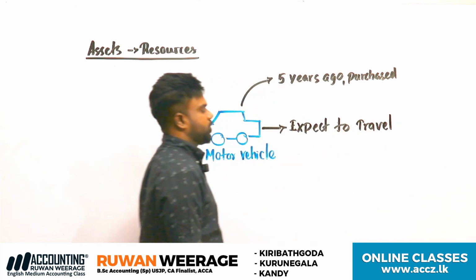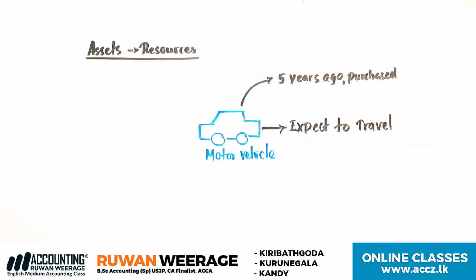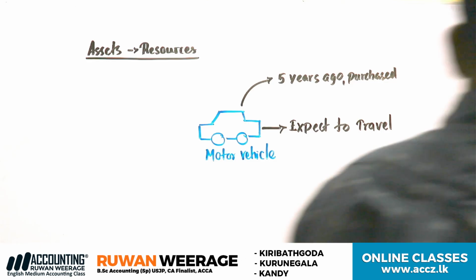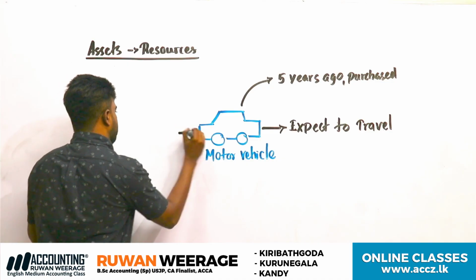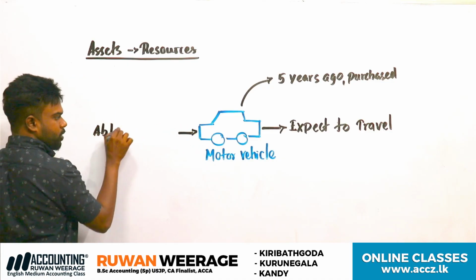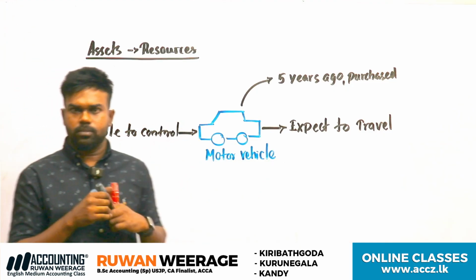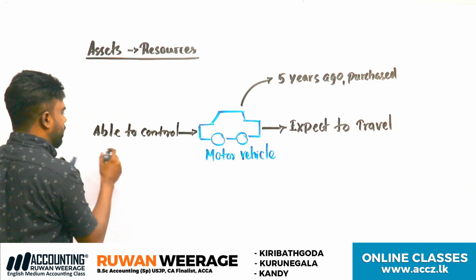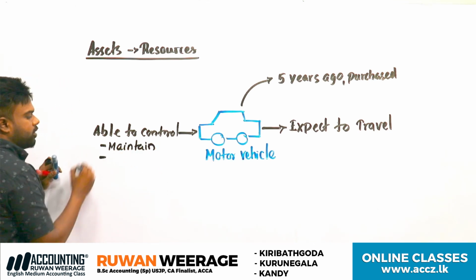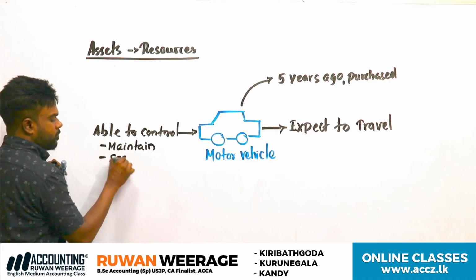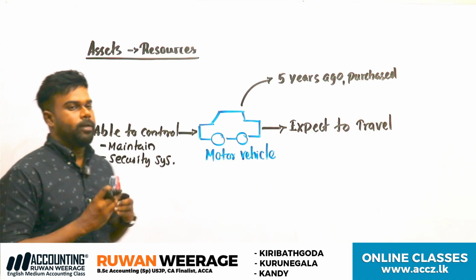So that is clear: the traveling purpose is the future benefit. Next one, able to control this one. This motor vehicle, you can control. Able to control. Then what is the meaning of controlling? Control means you can maintain it, and you can install a security system.